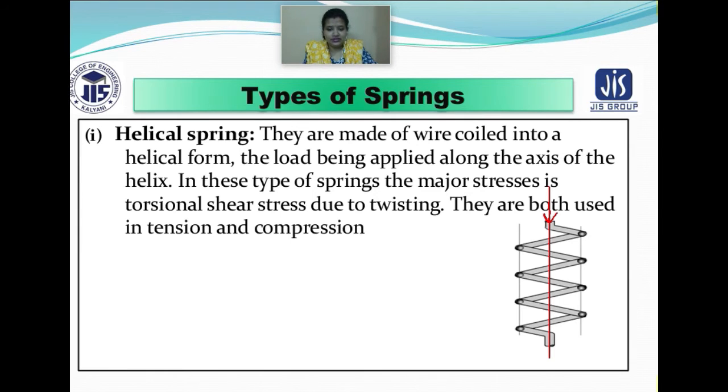So you can see that the springs are basically helix in shape, and the load is always applied along the axis of the helix. In this type of spring the major stress is torsional shear stress, which occurs due to twisting. And one more thing is that it can be used for both tension and compression purposes. Now let's move to the next slide.